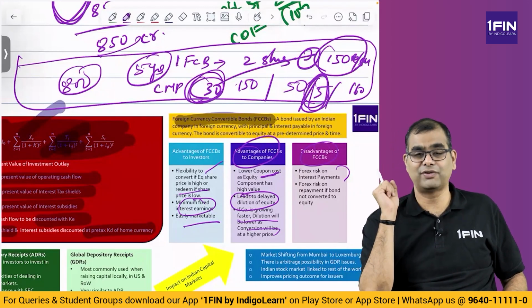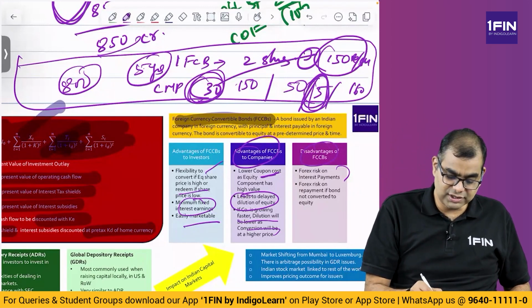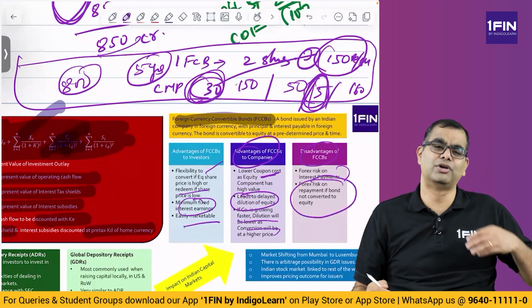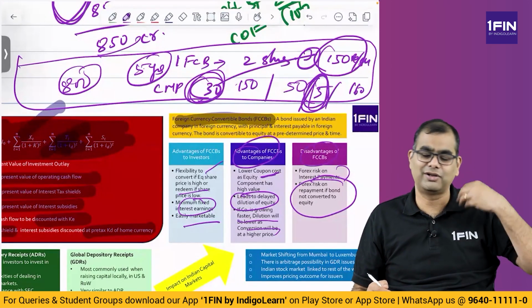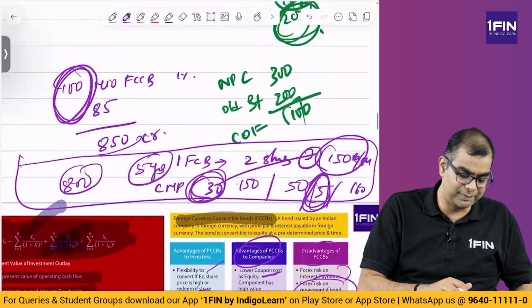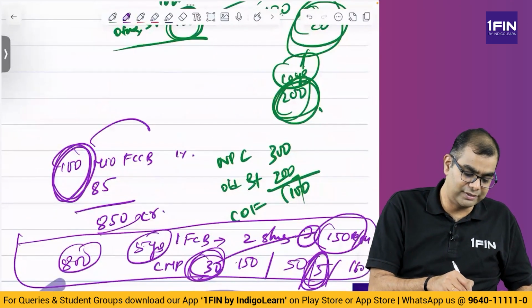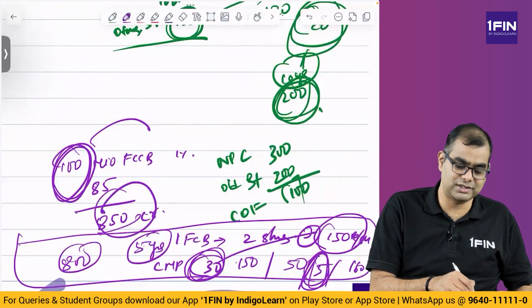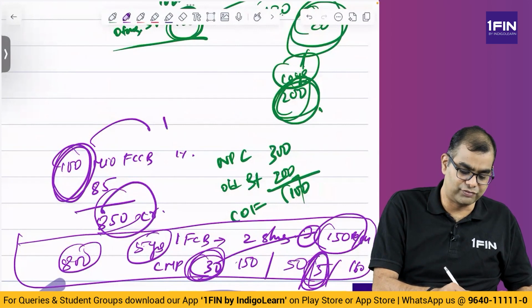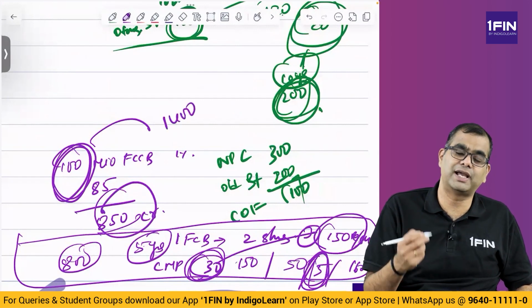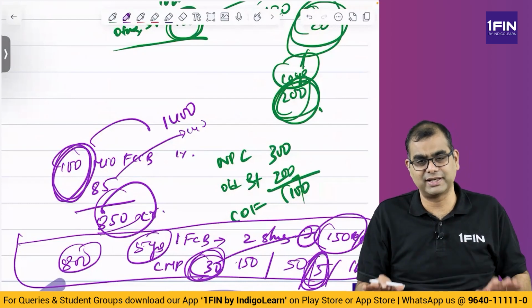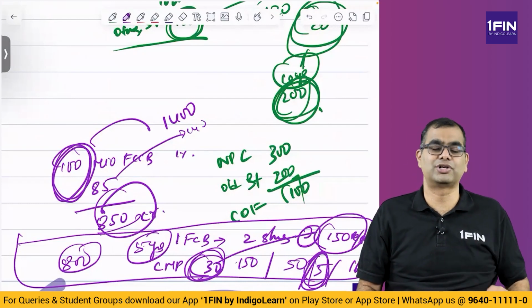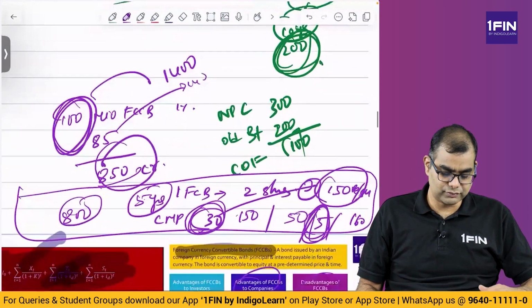You all learned this in the forex chapter, no? Forex risk on repayment if the bond is not converted. The bond has to be repaid and you are not able to convert into equity in that case. Not only do you have to repay 100 million, you borrowed 100 million at 850 crore rupees, now you have to repay 1400 crores. Why? Because the USD INR exchange rate has changed from 85 to 140. I am just giving a theoretical example, okay. So, these are the issues that you will face.